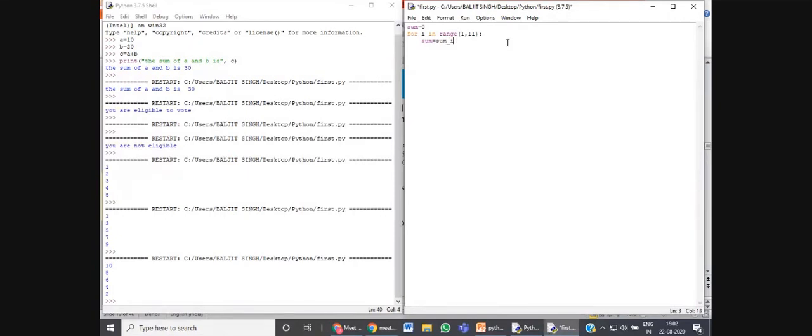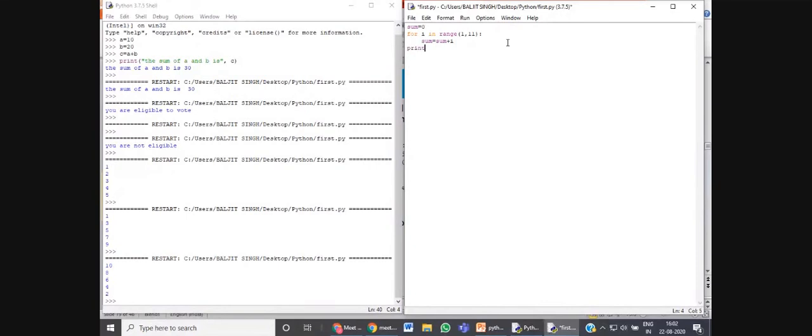Here we are going to calculate sum plus i. Sum plus i. And now see the difference. I am going to remove the indent for printing the result.